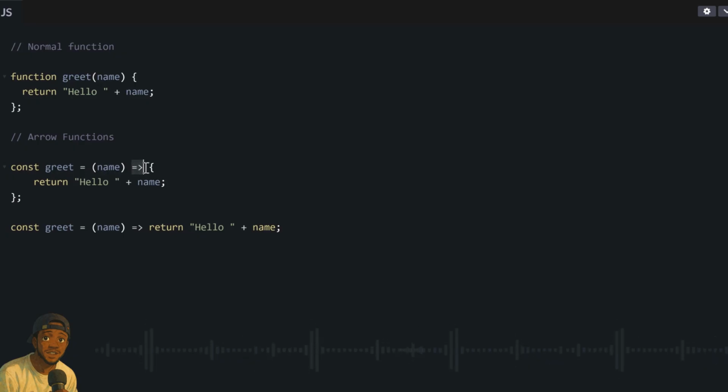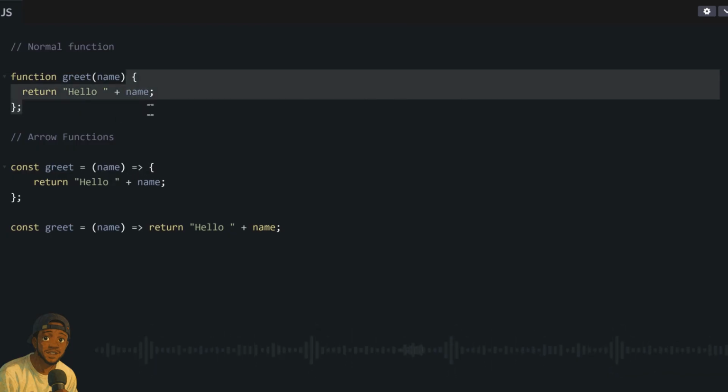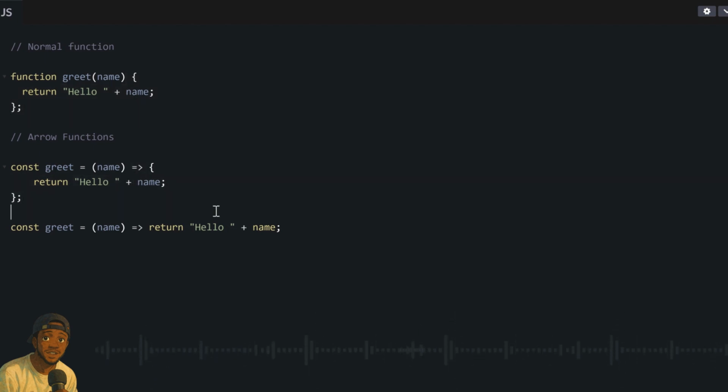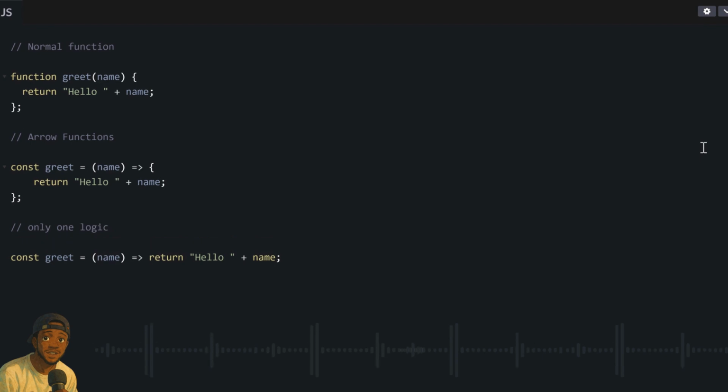So now the major difference is no function keyword and then the arrow, equal and greater than sign. For our normal function, we go to the curly braces directly without this arrow. But for our arrow function, we use this arrow because we have no function keyword. We only have our normal brackets with the arguments, followed by the arrow, followed by the curly braces. Arrow functions will help you shorten your functions even more than this. They help you write your function in one single line. Yes, if your function has only one line inside the curly braces, if you turn it into an arrow function, we can return the logic in one single line without even using any curly braces.